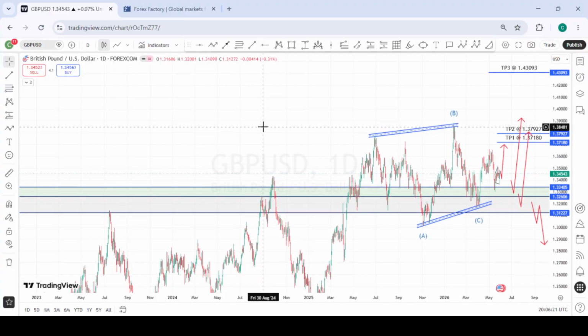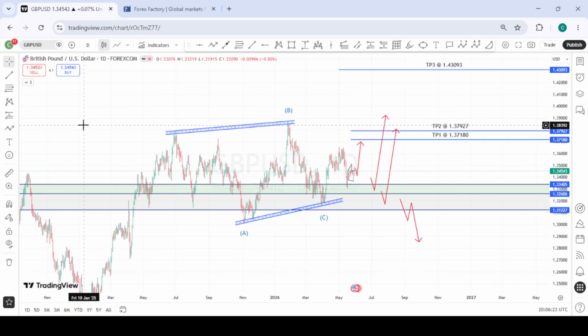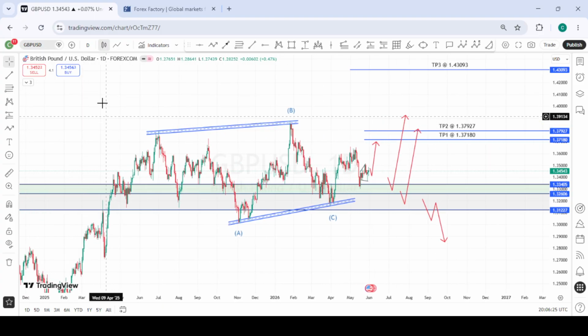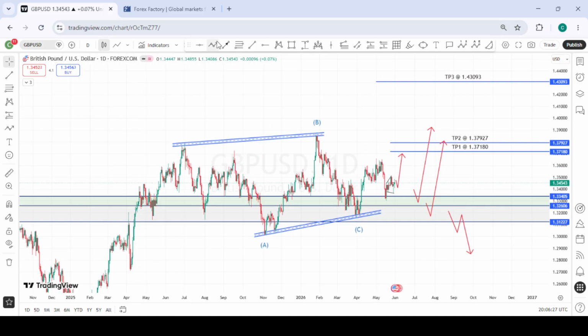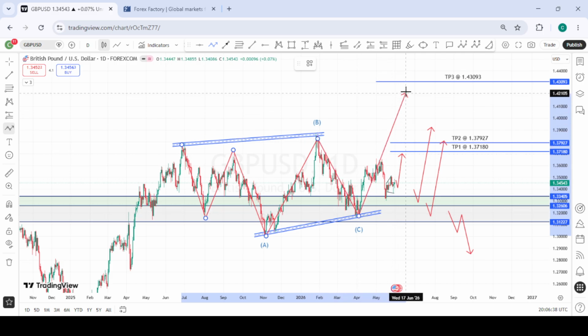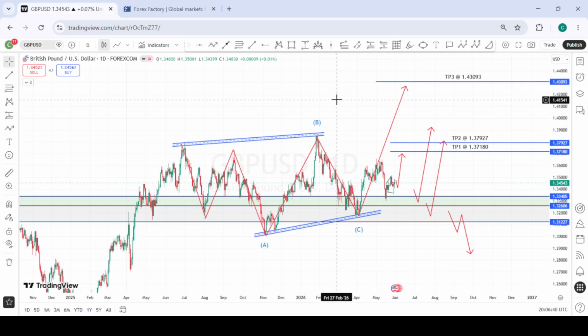It's a possible formation that is likely to repeat itself. So let me map this out with some arrows. This will be the left shoulder. This is the head. And now we have the possible right shoulder, which is now developing and is likely going to shoot up just as we saw on NZDJPY.